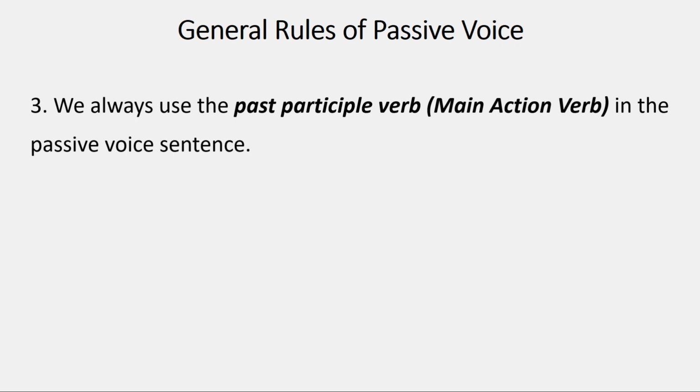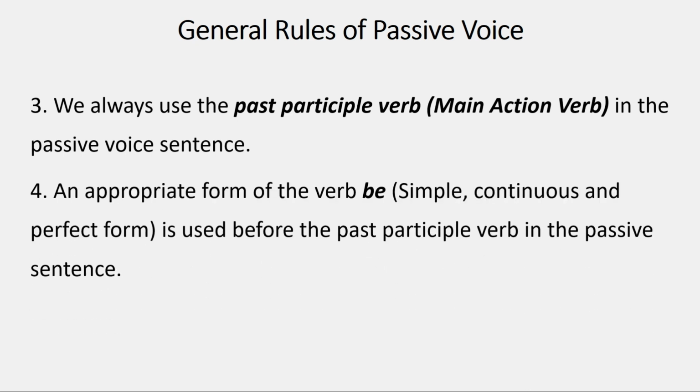What does rule number 3 have to say? We always use the past participle verb. जो main action verb है वो हमेशा भूत कृदंत का स्वरूप होगा in the passive voice sentences. Every time the main action verb will be in the past participle verb form. An appropriate form of the verb be, so whether it's simple sentence, continuous or perfect, it will be accordingly. It is used before the past participle verb in the passive sentence.